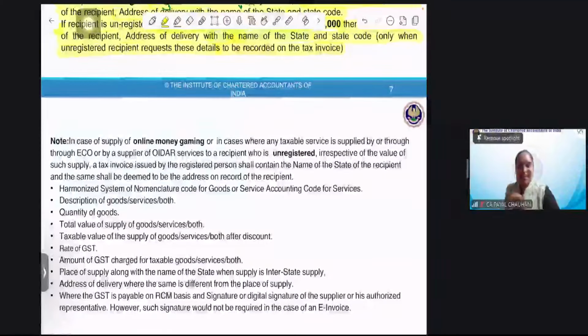Yes, your chat is visible. I can see everyone's chat, right? Sorry, I have a bad sore throat.